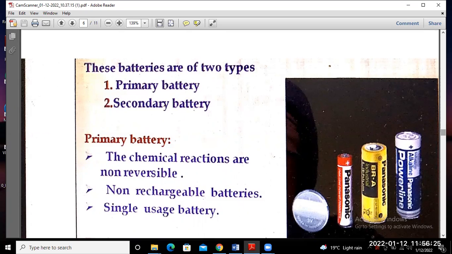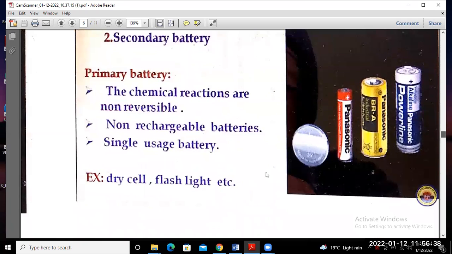So this type of battery is a single-usage battery. Once used, it is useless. This type of battery we call the primary battery. These are the torch batteries or dry cell batteries, which may also be used in a watch or some other application.